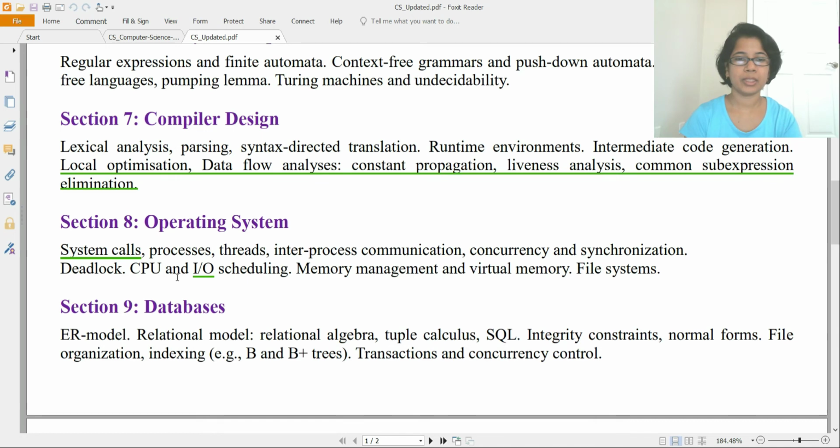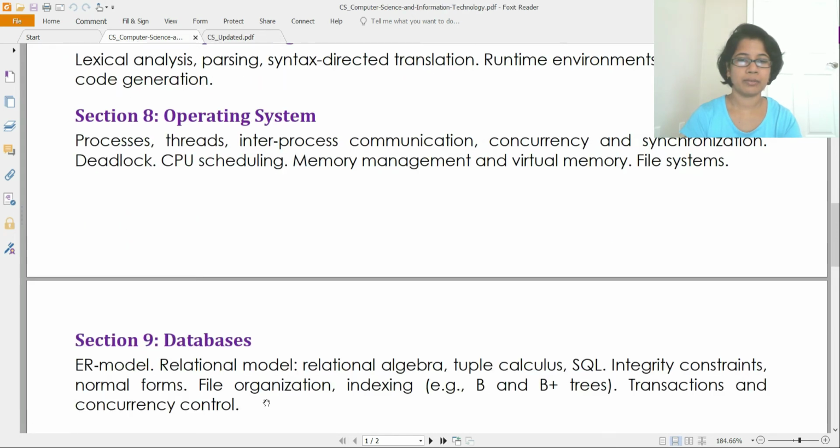And here with CPU scheduling they added IO scheduling. Actually in examples we have already solved CPU and IO scheduling. So now they just specify with CPU you also cover IO scheduling. So next is database. Database no changes. It is same as previous. So this is the new syllabus. You can see the previous syllabus. It is same. Word to word it is same.